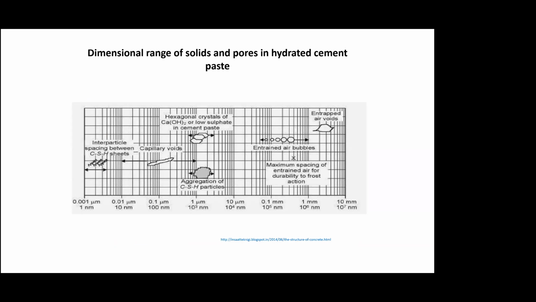So this figure shows the various dimensional range of solids and pores in the hydrated cement paste. So you can see from 1 nanometer to 10 range, you have all these sorts of voids, including the spacing between CSH sheets, capillary voids, entrained air bubbles, hexagonal crystals, maximum spacing, various entrapped air voids, various inclusions, right? So various ranges of solids and pores in the hydrated cement paste.